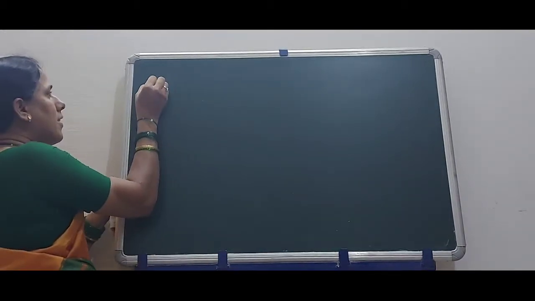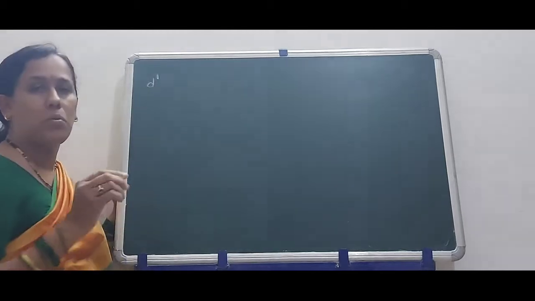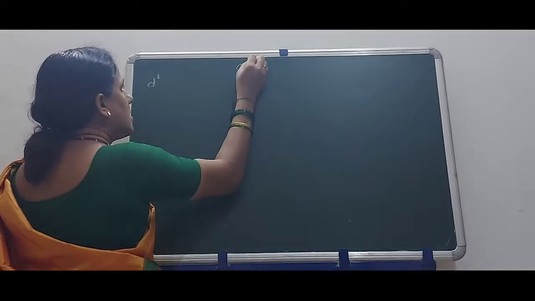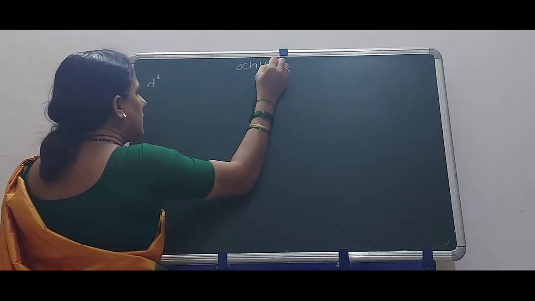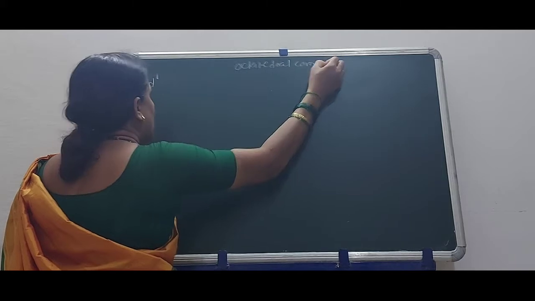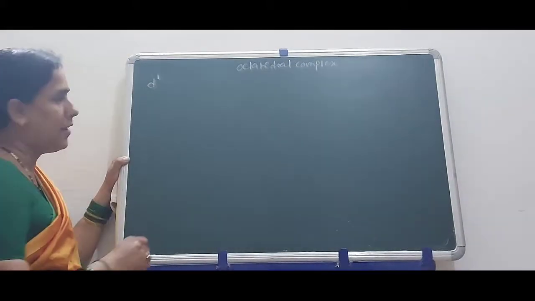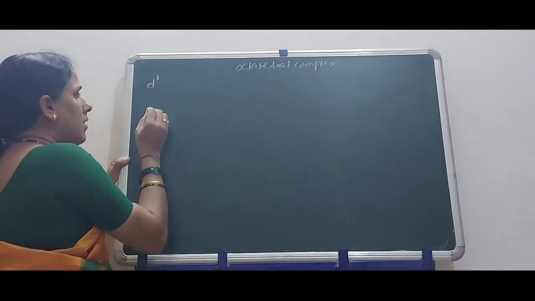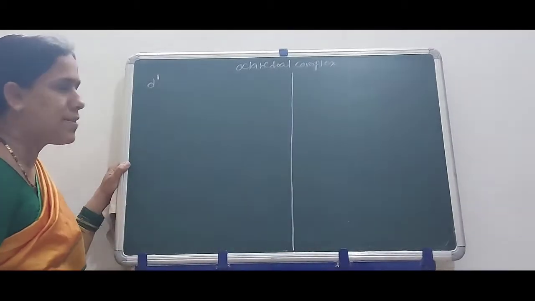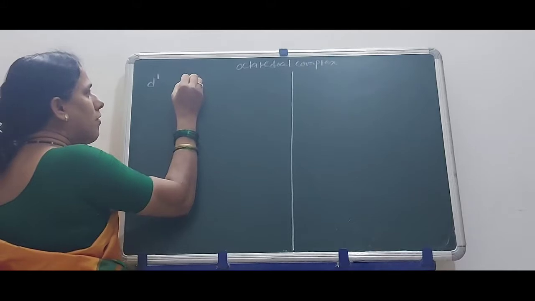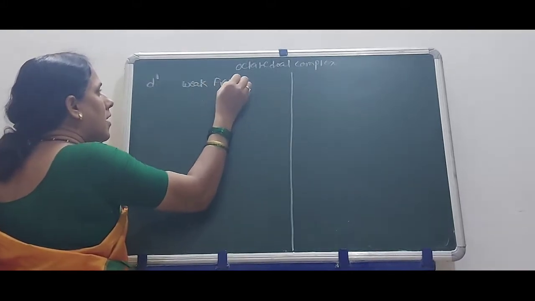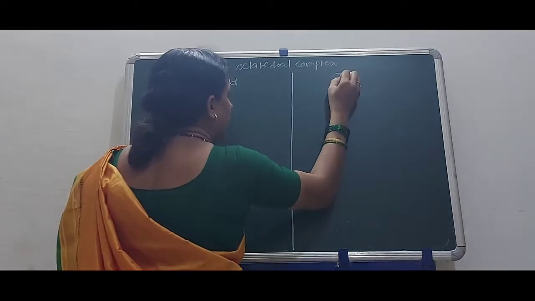First for d1, we have to see this for octahedral complex, from d1 to d10. We can divide the board into two halves, one for weak field and one for strong field.